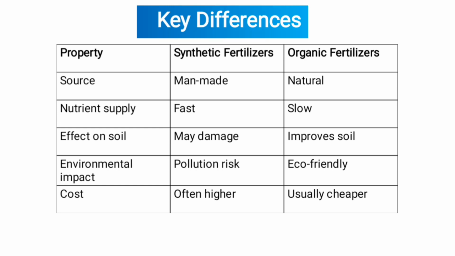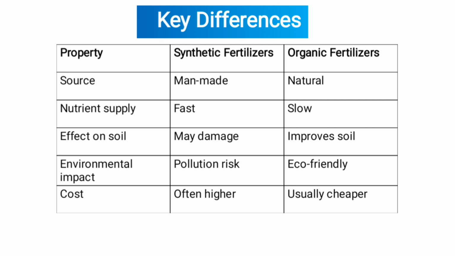Key differences between synthetic fertilizers versus organic fertilizers. Property: synthetic fertilizers, organic fertilizers. Now the first property, source. Source of synthetic fertilizer is man-made and source of organic fertilizer is natural. Nutrient supply: synthetic fertilizers are fast, while organic fertilizers have slow nutrient supply.